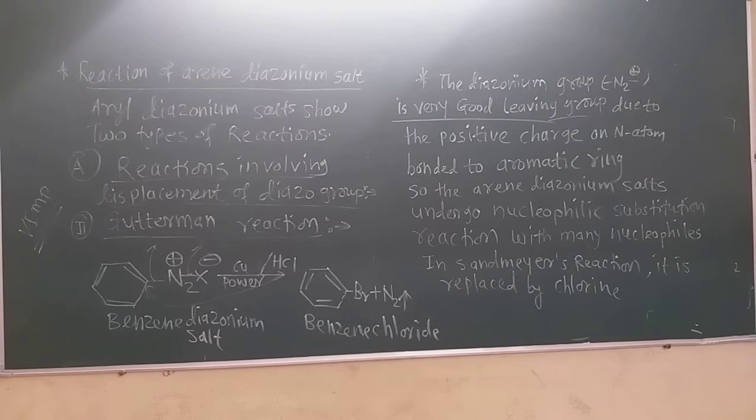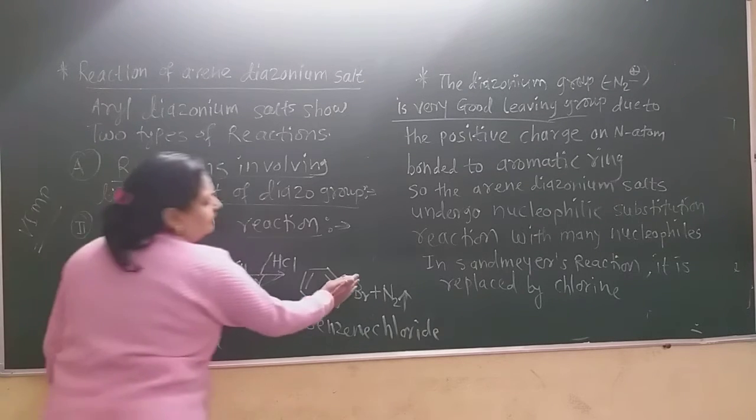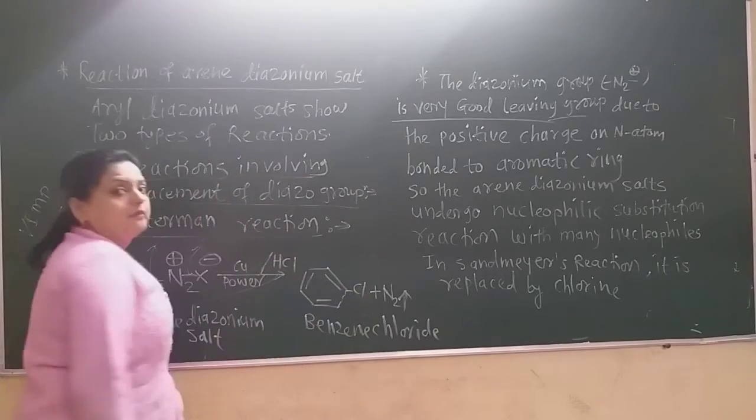Now the second reaction, which is also a displacement of the diazo group, is the Gattermann reaction. Here also the reactant is benzene diazonium salt, and here only copper powder is used in place of the copper chloride as in Sandmeyer reaction, and HCl is there. Here also there is formation of benzene chloride.